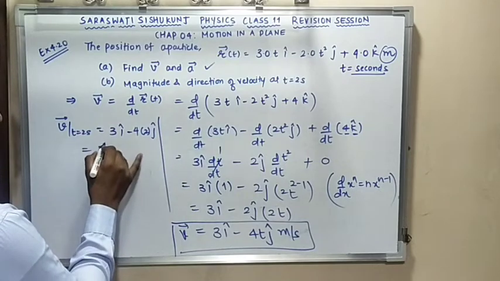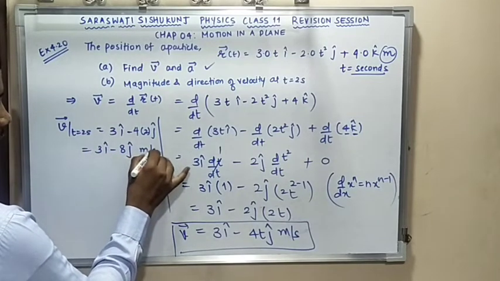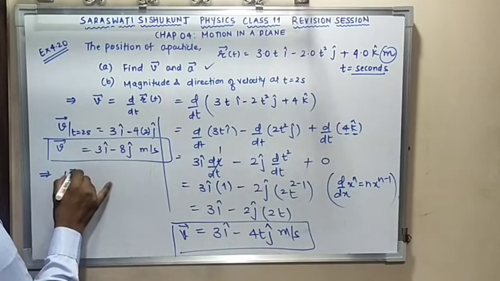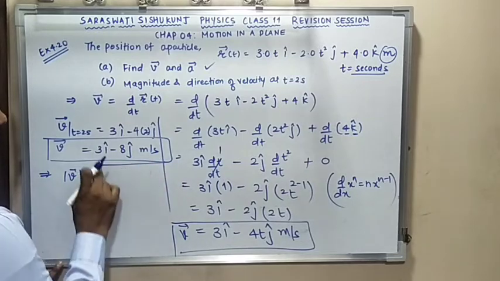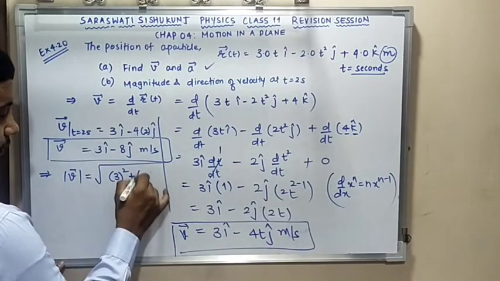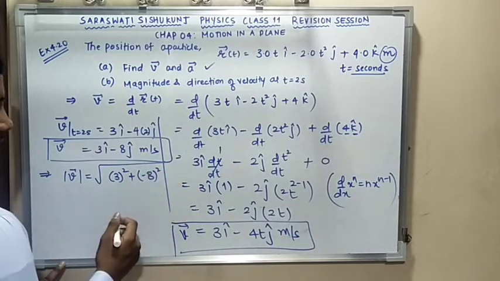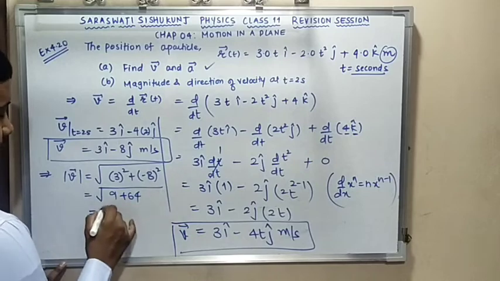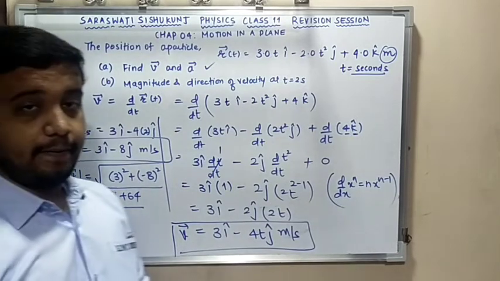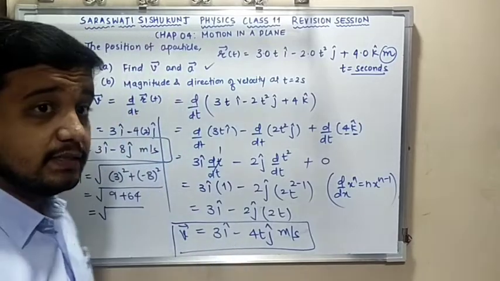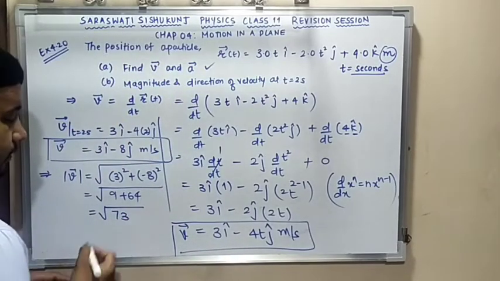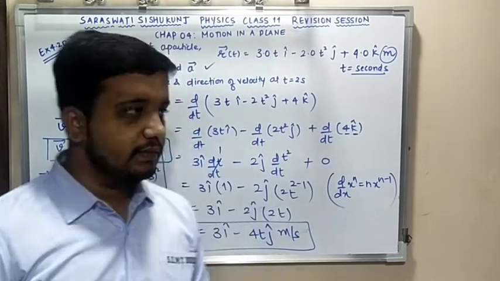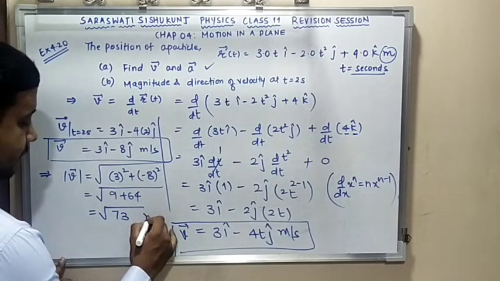My answer is 3i minus 8j meter per second. Remember, this is a vector. They have asked for the magnitude of the vector, and I have already discussed it: x component square, that is 3 square, plus y component square, that is minus 8 square. 3 square is 9, 8 square is 64. 64 plus 9 is 73. Under root 73 meter per second.